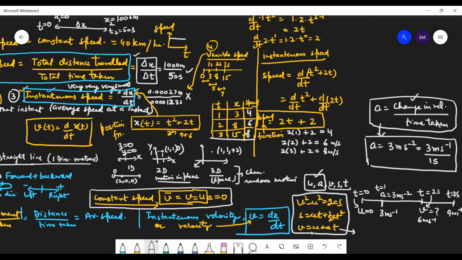Yes. Now here distance is not there in any of these 2 formulas, so we will not be using them. So the third formula: we can calculate v at a time with this formula also. u is 0, a is 2 and that's t. So see, v is equal to 2t. This is the same as the function we calculated, remember, 2t plus 2.